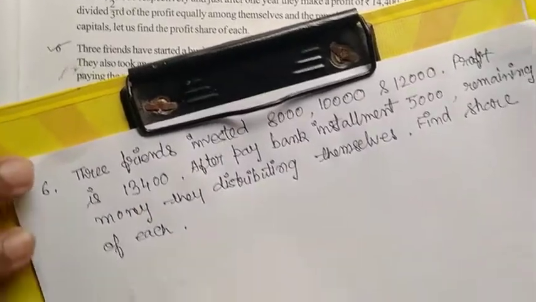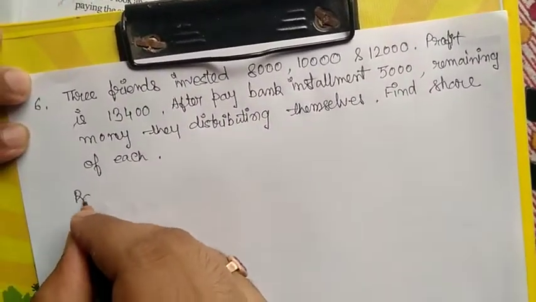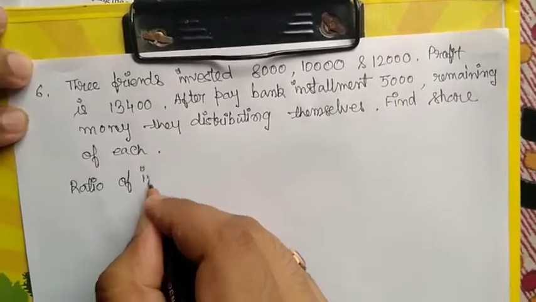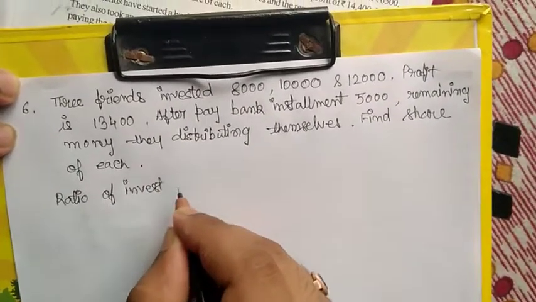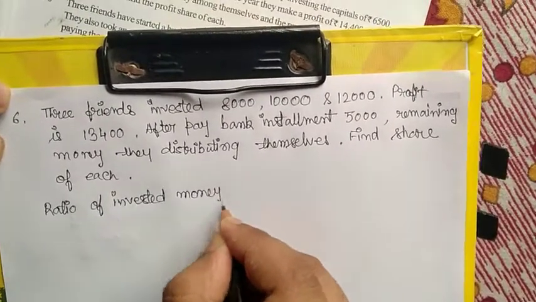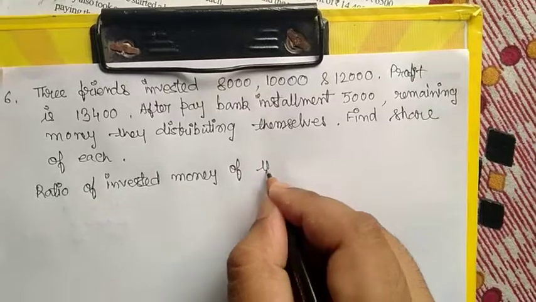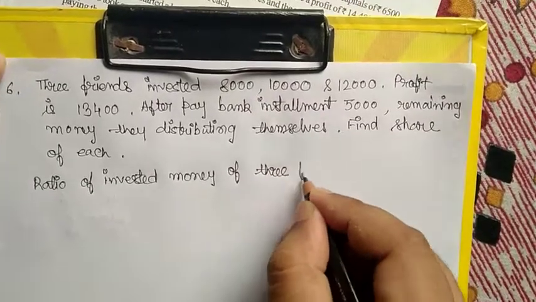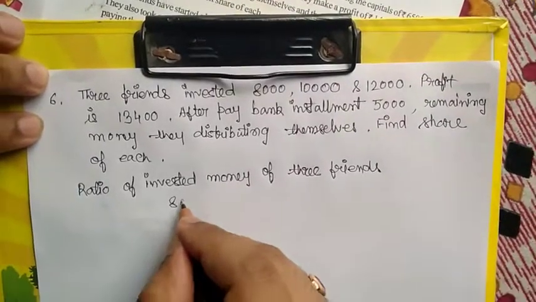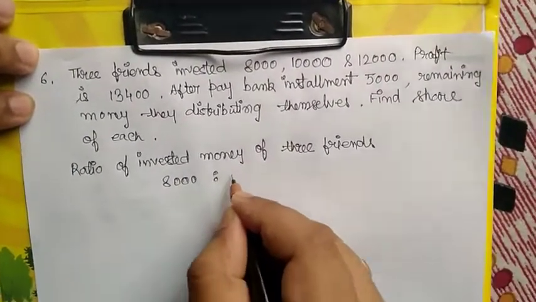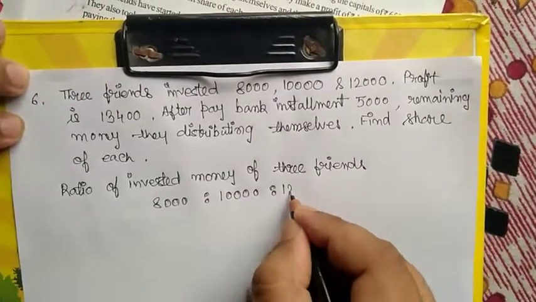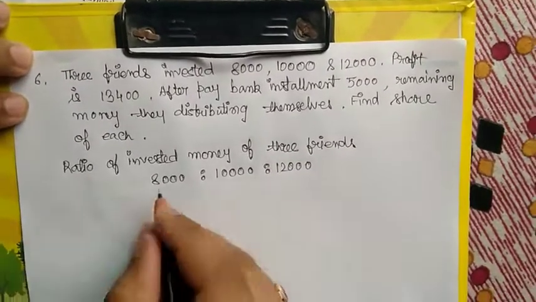So first, the ratio of investment, or invested money, of the three friends is 8,000, 10,000, 12,000.